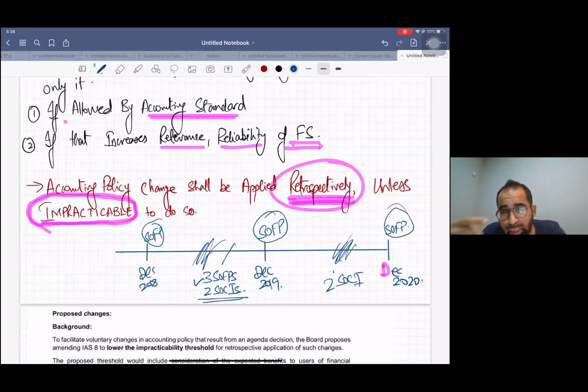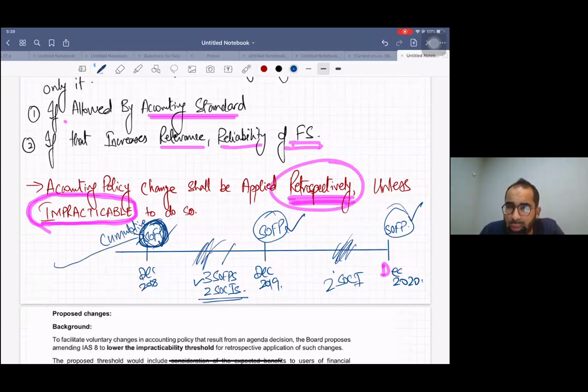And for a change in accounting policy, the new policy is applied here, and here, right? No doubt you applied the changes 10 years back. You have to take the cumulative impact of all previous transactions in this SOFP, in the last SOFP. That's the requirement of existing